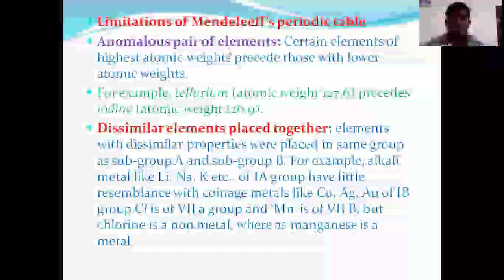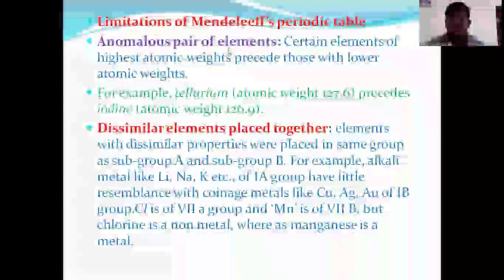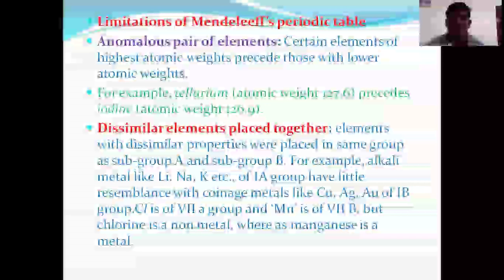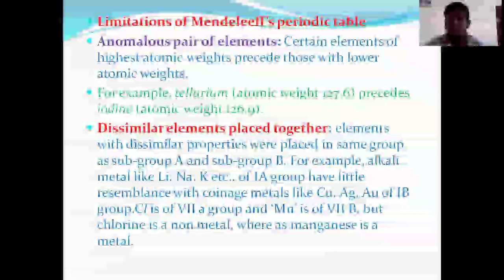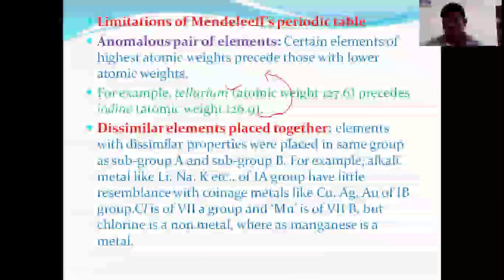Now, let me conclude our topic today. According to Mendeleev's periodic table, there is an anomalous behavior in the atomic weights we have discussed: tellurium and iodine. Considering both classifications, iodine should come before tellurium.